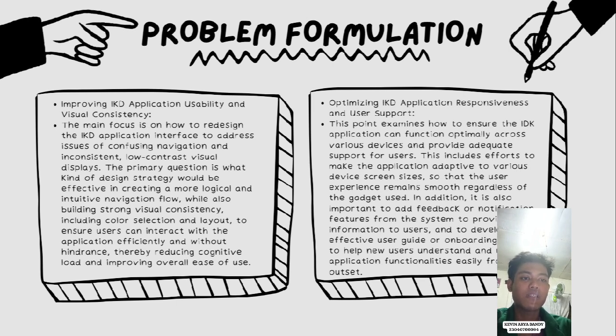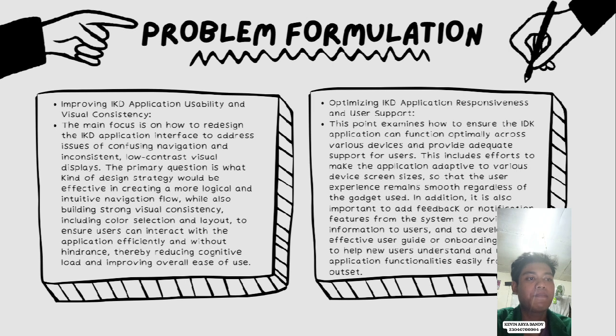The primary question is what kind of design strategy would be efficient in creating a more logical and intuitive navigation flow, while also building strong visual consistency, including color selection and layout, to ensure users can interact with the application efficiently and without hindrance, particularly in reducing cognitive load and improving overall ease of use.